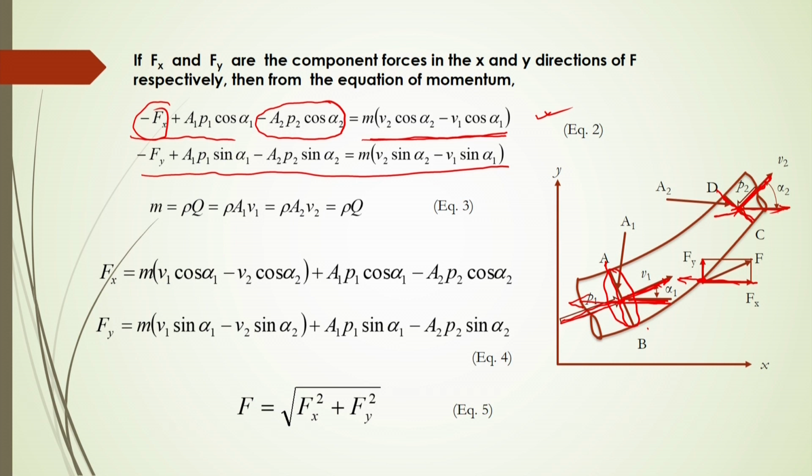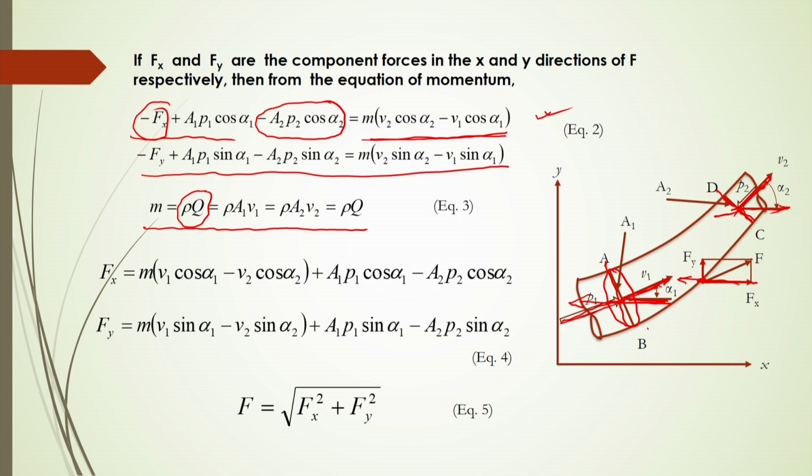So, in this case, we simplify these two equations by taking the mass conservation equation. Mass m will be equal to rho q, where rho is the density of the fluid and q is the volumetric flow rate of the fluid.